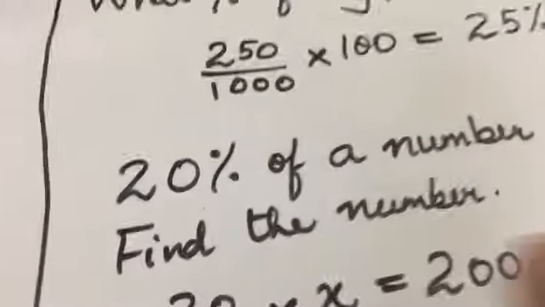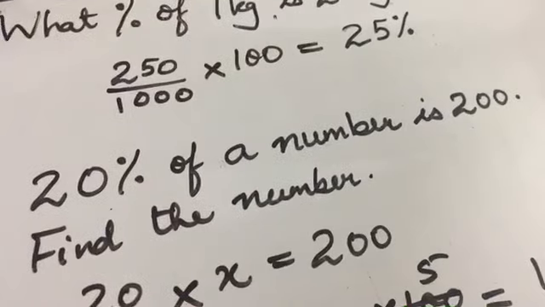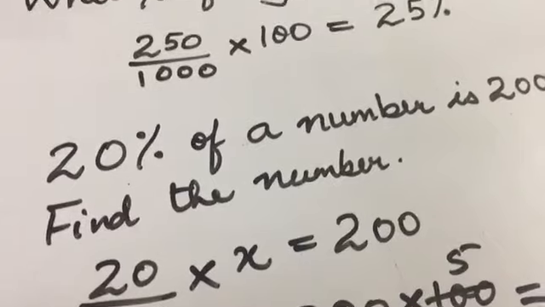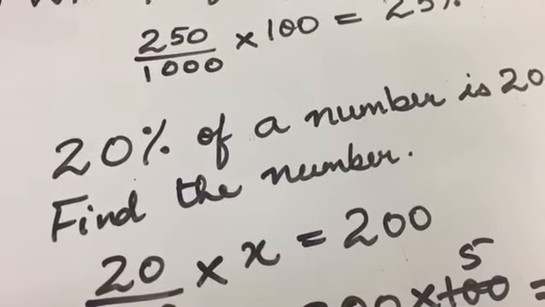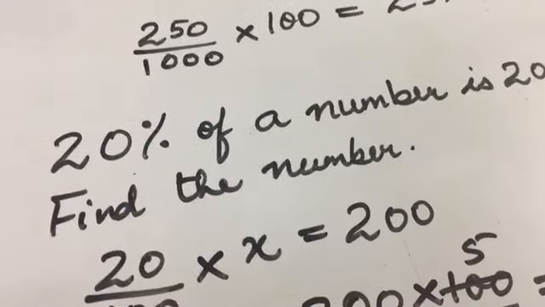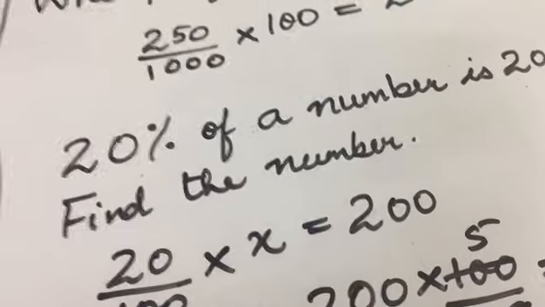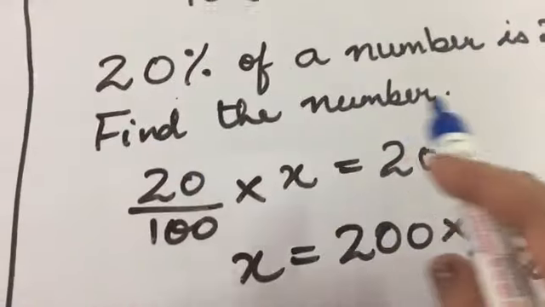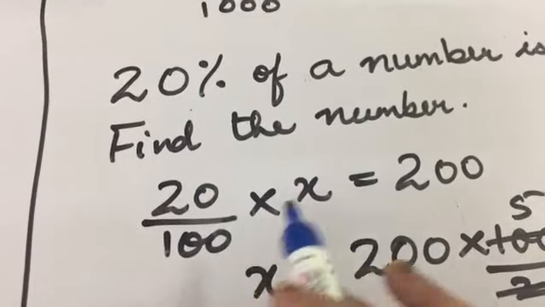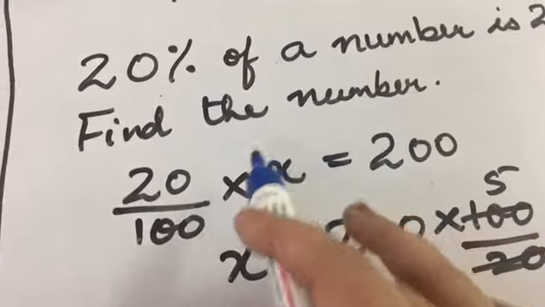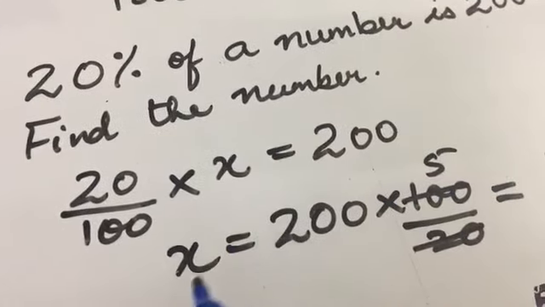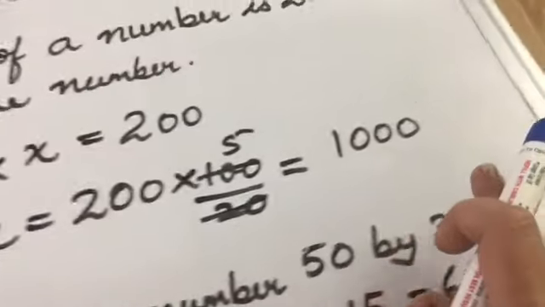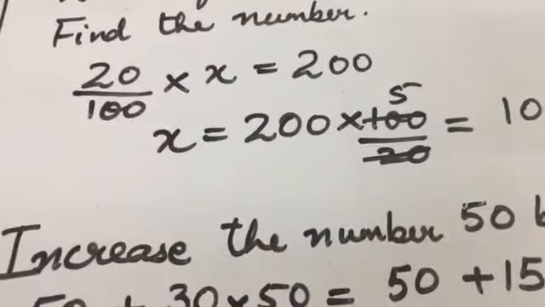If you do it mentally, 20% of a number is 200. I told you that 20% is 1/5, 25% is 1/4, 50% is half, and 75% is 3/4. So you should know this and be able to do it. You can do it mentally, or you take the number as x. 20% of x is 200. Now apply linear equations and solve for x. x is 200, this goes in the numerator, this goes in the denominator, and you get the answer as 1000.